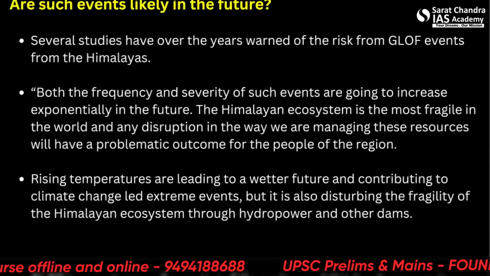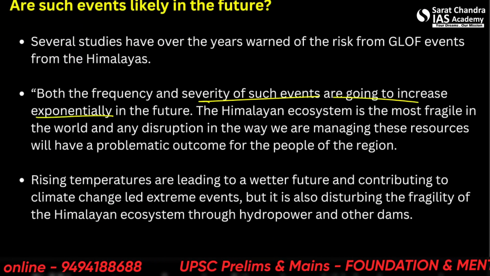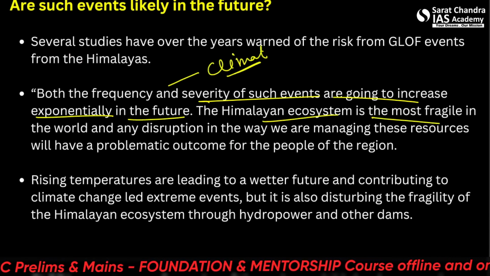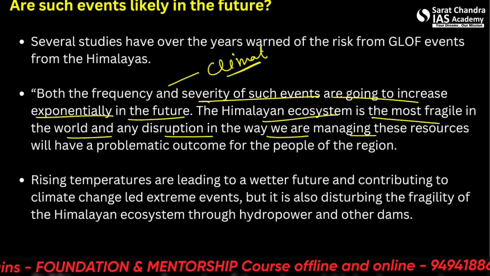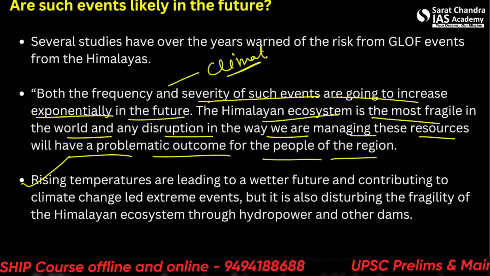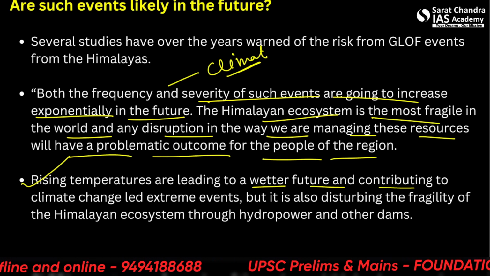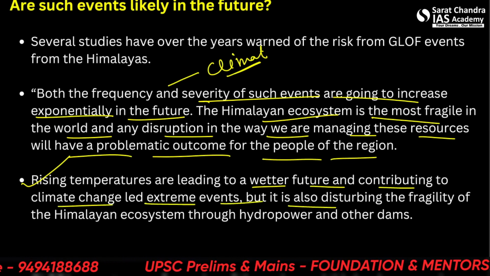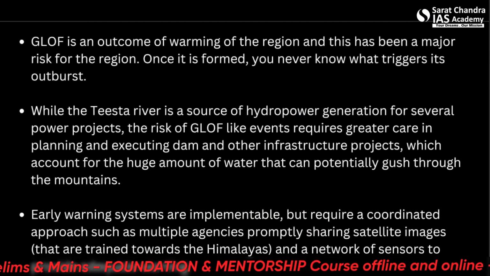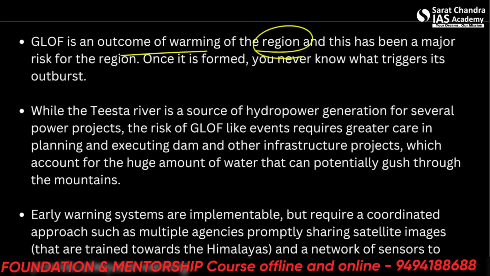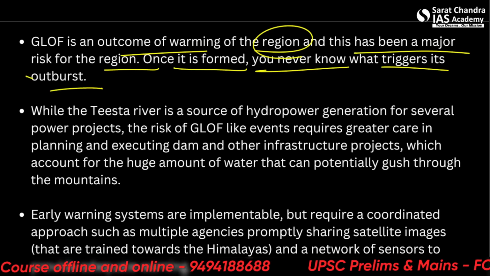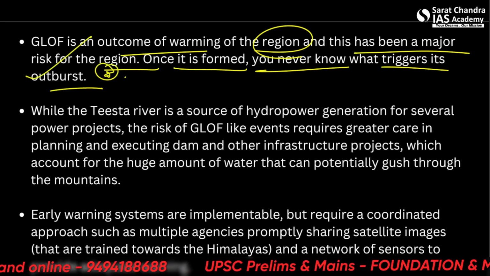Alright. So both the frequency and severity of such events is going to increase exponentially in the future because of what? Climate change. The Himalayan ecosystem is the most fragile in the world, and any disruption in the way we are managing these resources will have a problematic outcome for the people in the region. And one of the major causes, rising temperature, is leading to a wetter future and contributing to the climate change led extreme events. But it is also disturbing the fragility of the Himalayan ecosystem through hydropower and other dams. So specifically GLOF, it is an outcome of warming of the region, first of all, and had been a major risk for the region. Once it is formed, you never know what triggers its outburst. So this is a very important information about this sort of disaster.